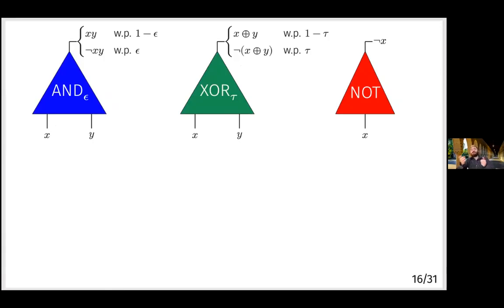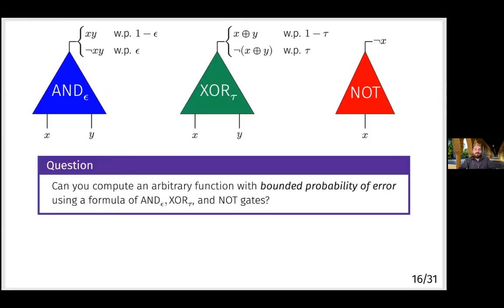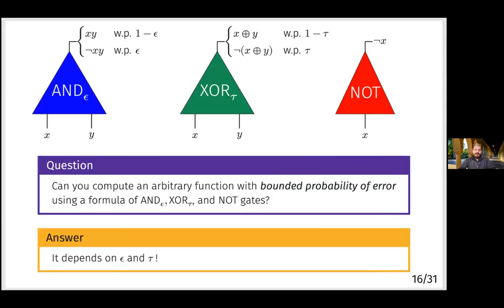And similarly for the parity gates. And otherwise, they return the correct answer. And we're not going to add any noise to the NOT gates. Okay. So the analogous question to before is, can you compute an arbitrary function with a bounded probability of error for a worst case input using some formula out of these noisy gates? And of course, the answer is that it depends on what exactly these values of epsilon and tau are.